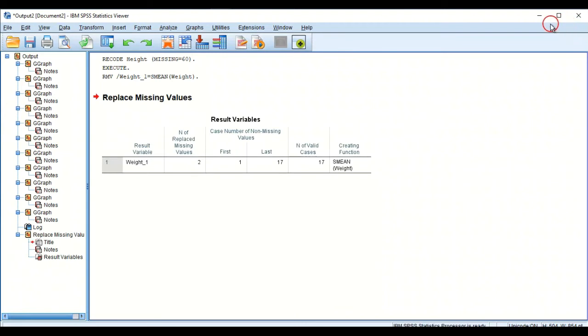Alright, this is our result. As you can see, the result variable is weight. The number of replaced missing values: there were two values that were missing. The case number of non-missing values, the first is 1 while the last is 17, so the number of valid cases is 17. So we used the series mean for replacing these missing values.